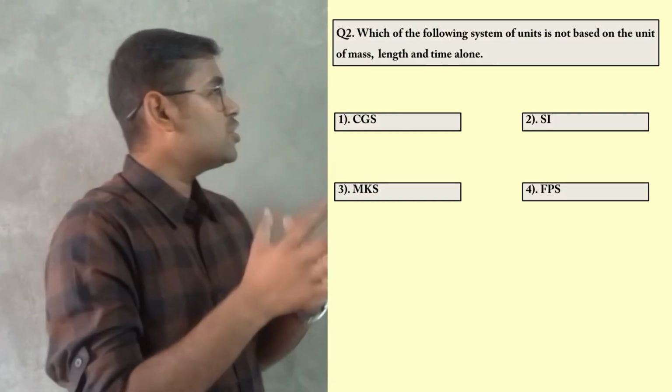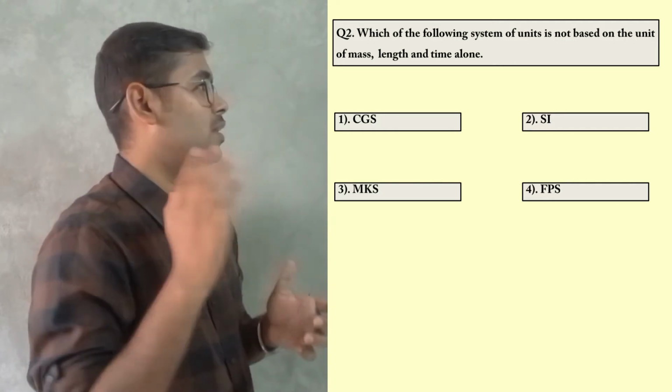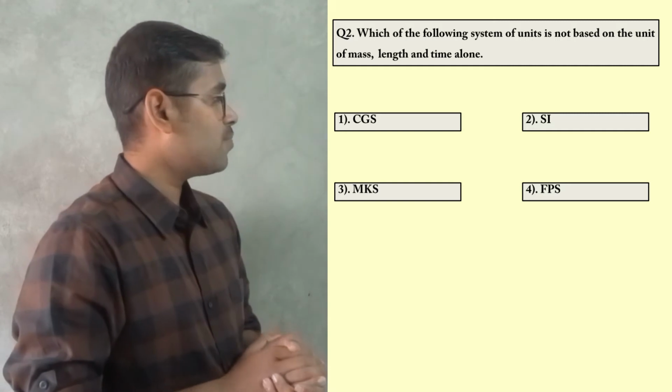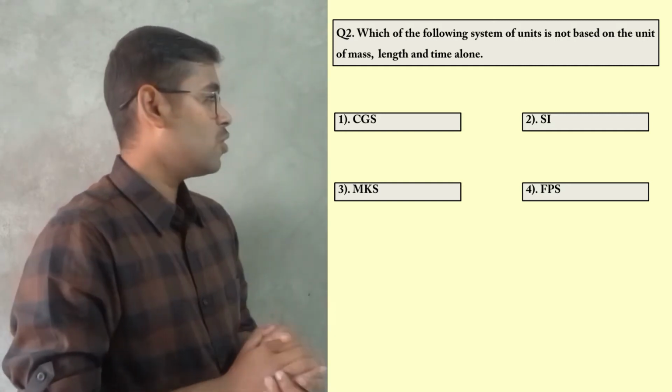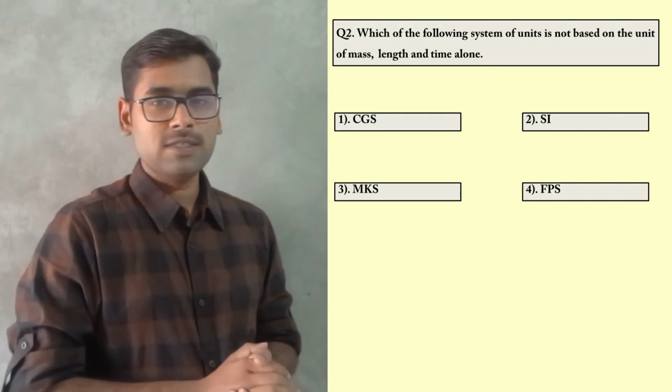Guys, next let us move to question number 2. Which of the following system of units is not based on the units of mass, length and time alone? Option number 1, CGS system. Option number 2, SI system. Option number 3, MKS system. And option number 4, FPS system.